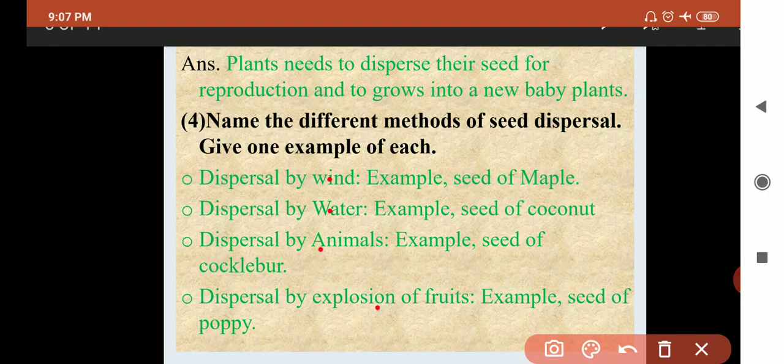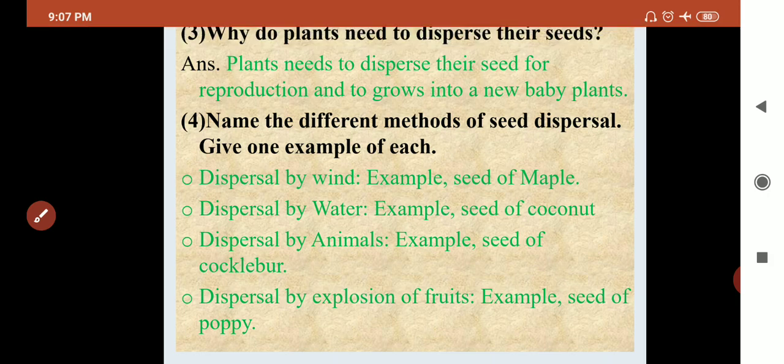And what is in the question? Give one example of each. Then see behind that, dispersal by wind, then your answer example is seed of maple; dispersal by water is seed of coconut; dispersal by animal is seed of cockleber; and explosion of fruit, seeds of poppy. So is it clear? This is a very important question. It may be asked in your test and exams.